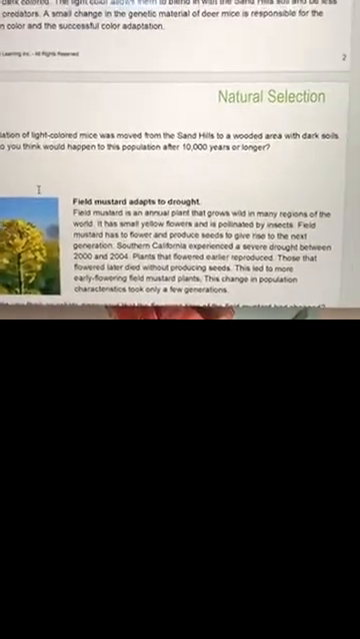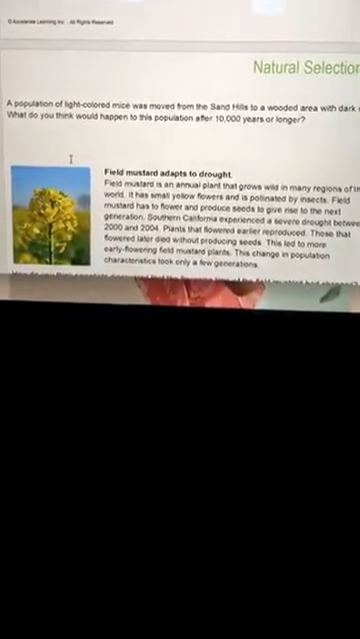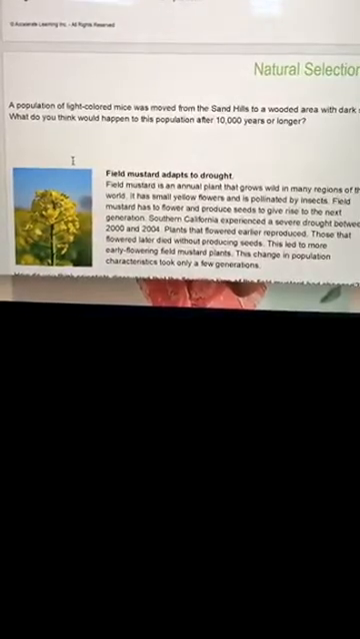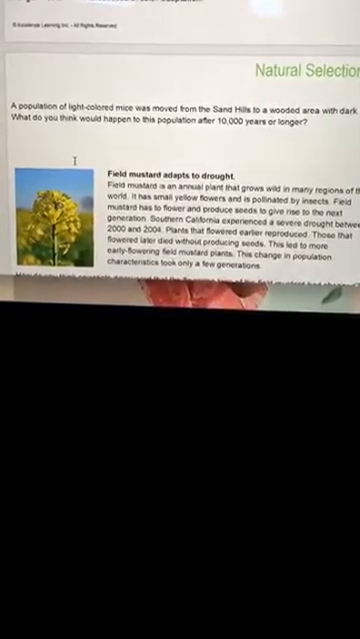A population of light-colored mice was moved from the sandhills to a wooded area with dark soils. What do you think would happen to the population after 10,000 years or longer? All right, I want you all in the comment section, type your answers. So if we took those deer mice that typically lived in light colored sand and put them in an area where there's darker sand, what would happen to the population?